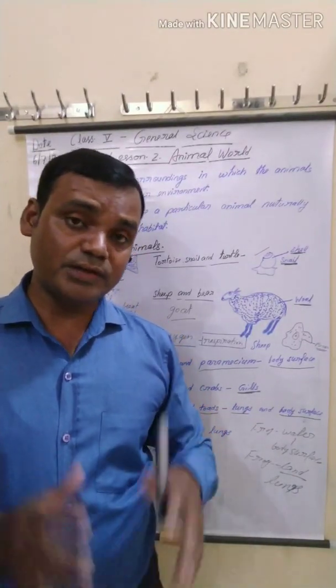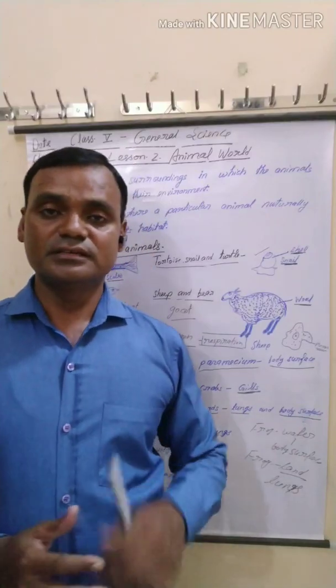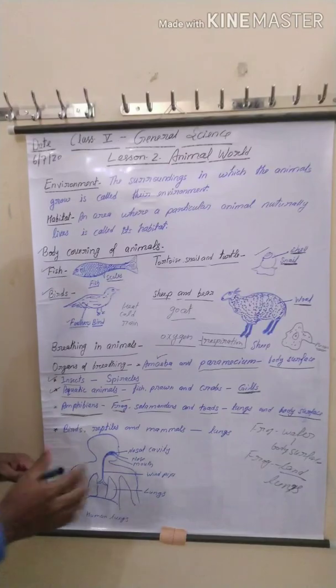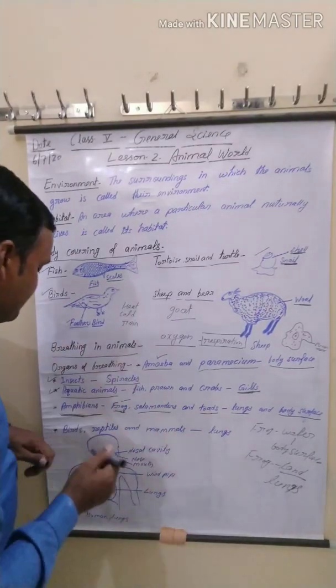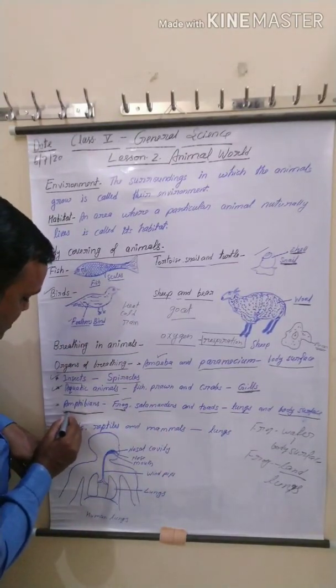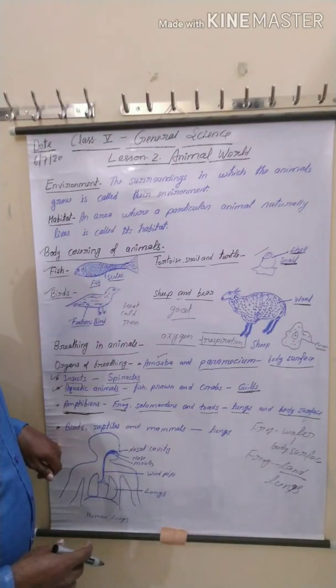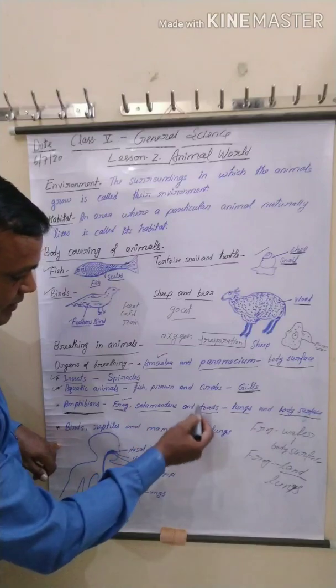But when frog lives on land surface, it breathes with the help of lungs. Okay. This is the special feature of amphibians. Only this feature is found in amphibians, not in other animals. In frog, in salamander, in toads.